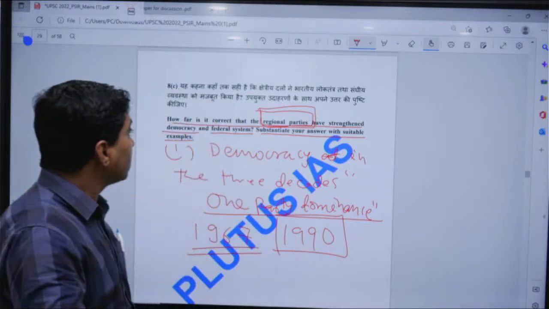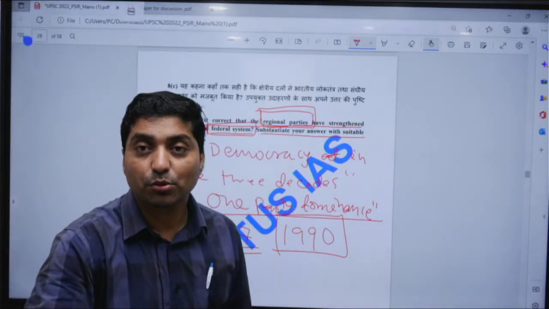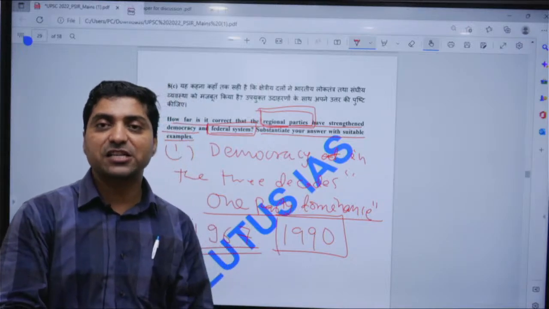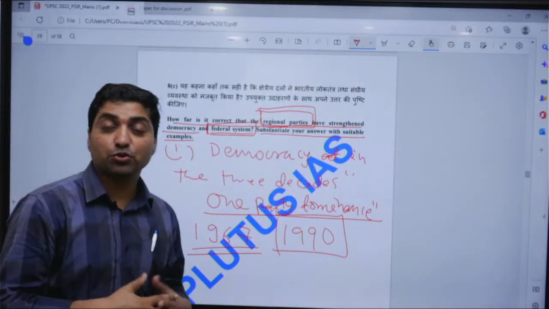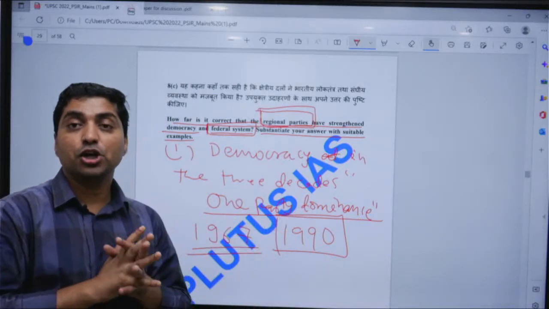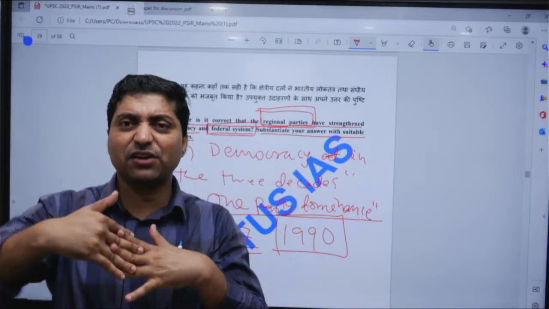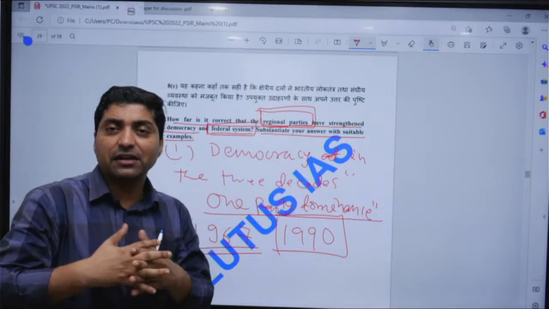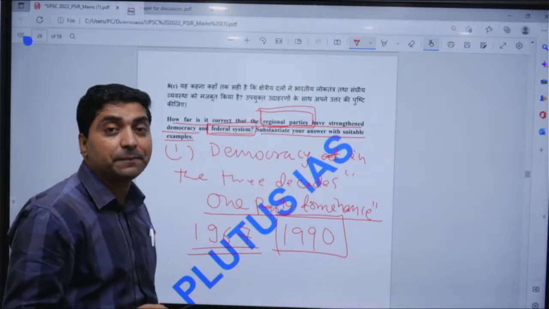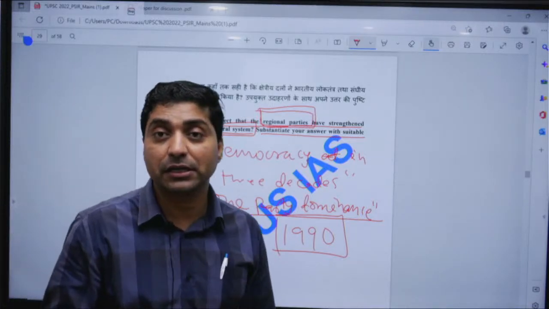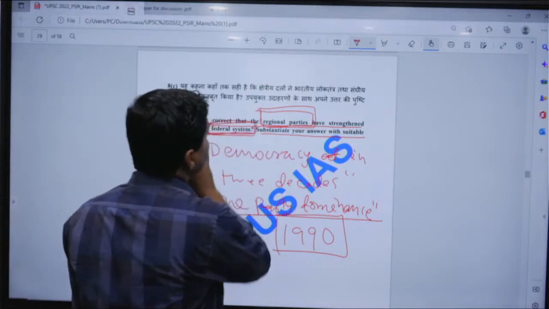In this way, they negotiated better with the center, and the federal system became more flexible. But at the same time, in 2014, when the BJP came to power as a national party, again you can see the strain in the federal system and Indian democracy. But the rise and strengthening of regional parties of course strengthened Indian democracy and the federal system.